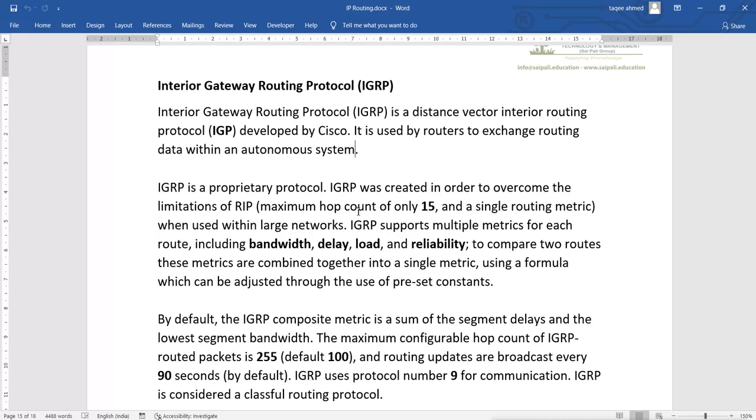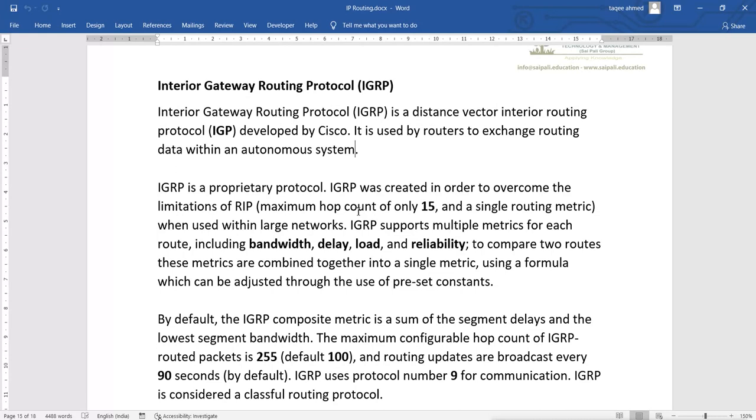We have different companies, like Huawei, Juniper, which is another big company for networking devices, and Motorola. On those devices you are not able to use IGRP. It is a proprietary protocol developed by Cisco, and only supported on Cisco devices.